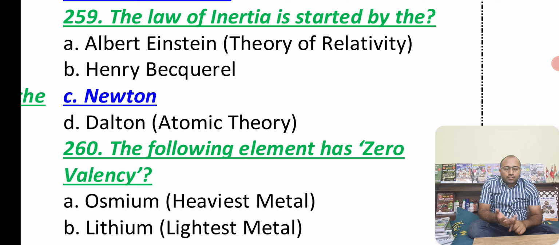Next we have the law of inertia is stated by the, so inertia we have the law of rest, and we have the law of motion, and the third law is action and reaction. It's like conservation of momentum. So here the first law is also known as the law of inertia or law of rest. This was formulated by the scientist Newton. And for the first law we have Henry Becquerel. I want you guys to comment in the section, what is he famous for?